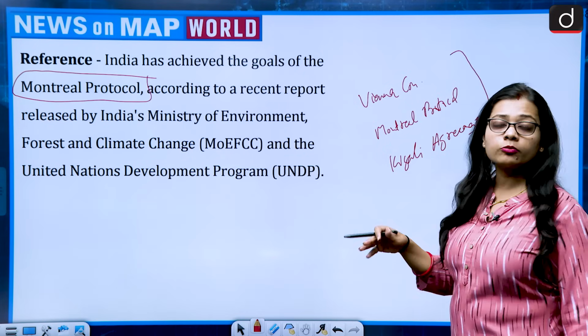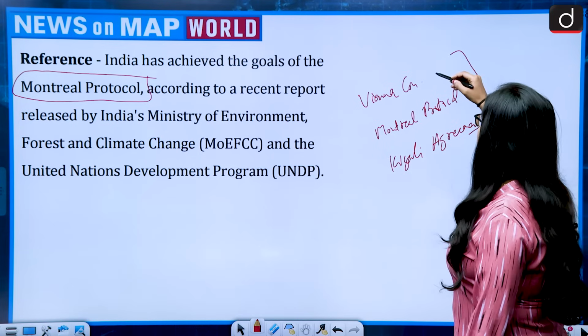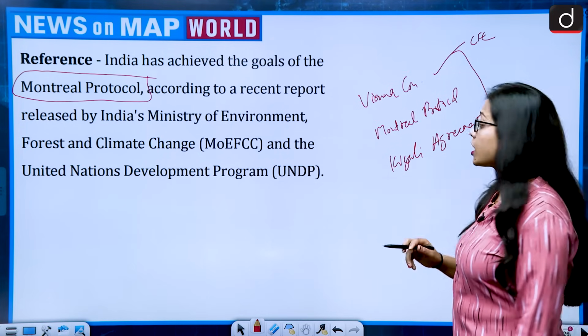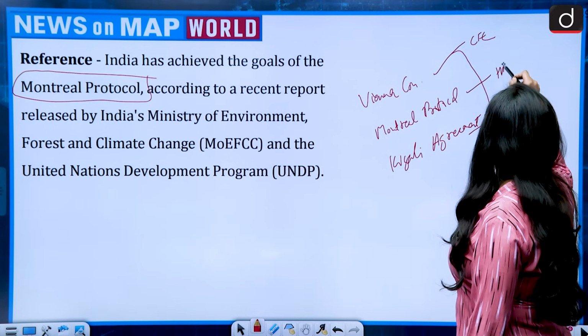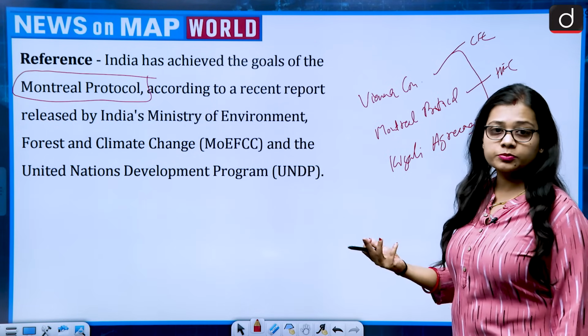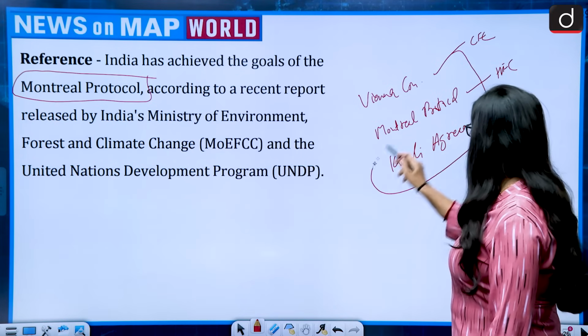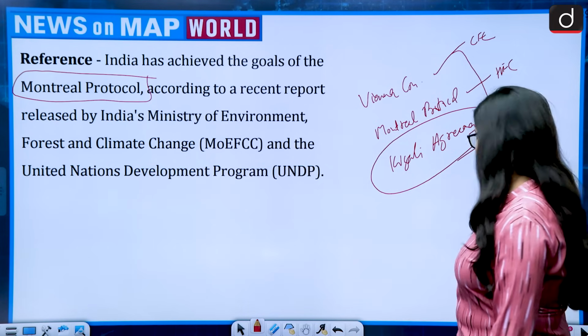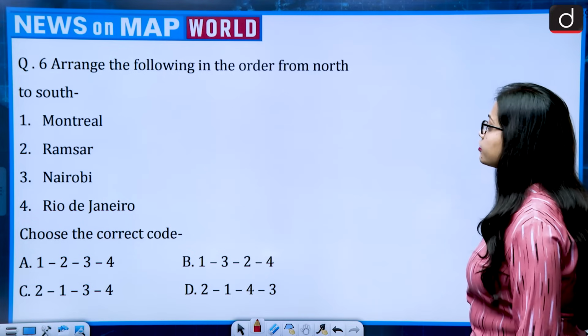All 3 talked about protecting the ozone layer. Vienna Convention was specifically about the control of chlorofluorocarbons. Montreal was hydrofluorocarbons and Kigali Agreement was about ozone depleting substances, and Kigali Agreement also gave specific target years to the countries.